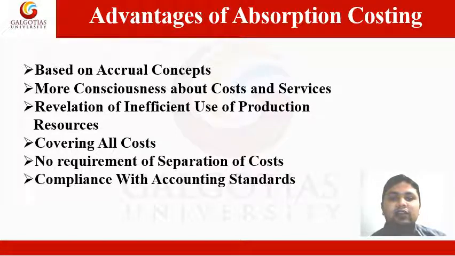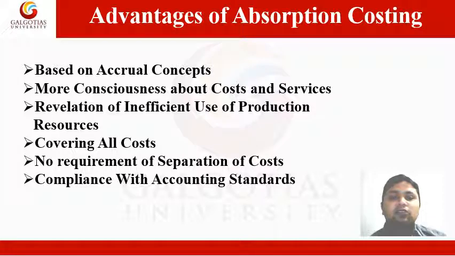Number 3 is revelation of inefficient use of production resources. Analysis of over and under absorbed overheads reveals any inefficient use of production resources. Next, 4th is covering all costs. Sales are equal to or more than the budgeted level of activity. It ensures that all the costs are covered.